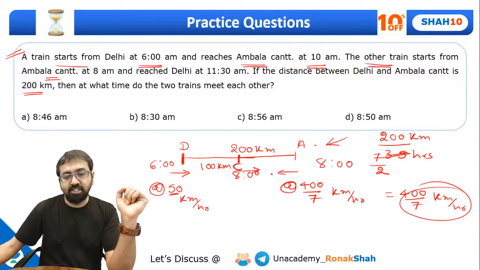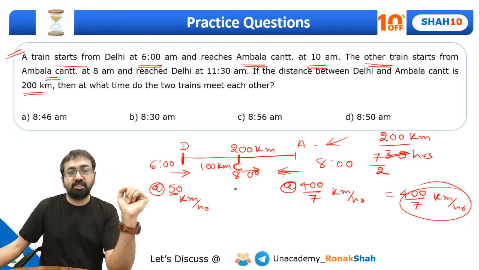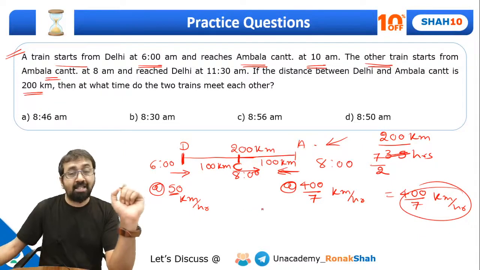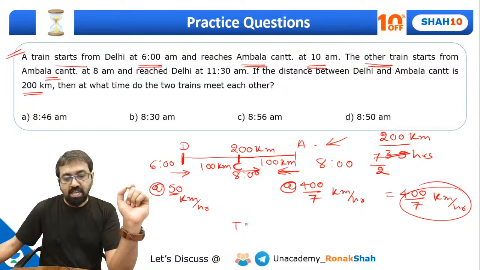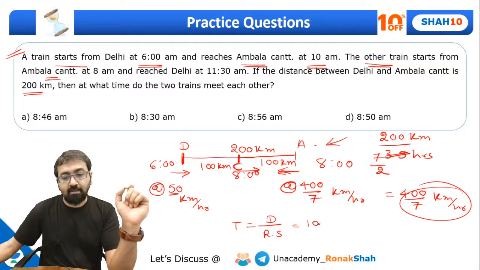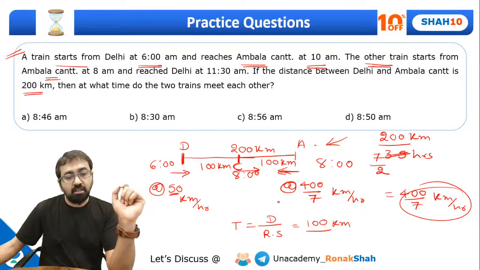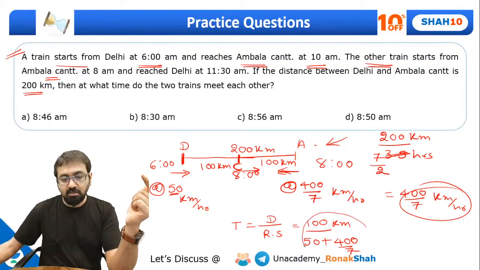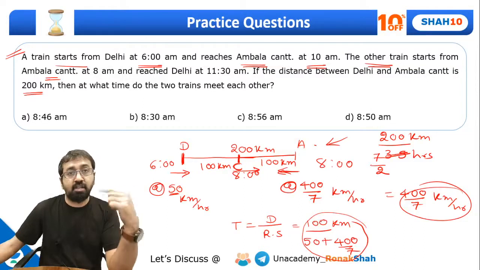Now see, this train is traveling in this direction, this train is traveling in this direction, so they are basically traveling in opposite direction, and the distance between them is 100 kilometer. So now we can apply the concept of relative speed. Time is equal to distance upon relative speed. Here the distance between them at 8 a.m. is 100 kilometer, and since they are going in opposite direction, relative speed will be the sum of the speeds, 50 plus 400 by 7. Right, so this many hours it will take after 8 o'clock.